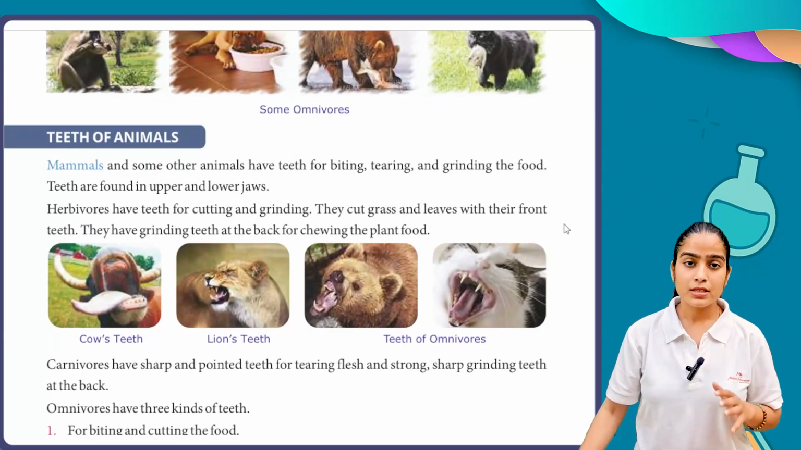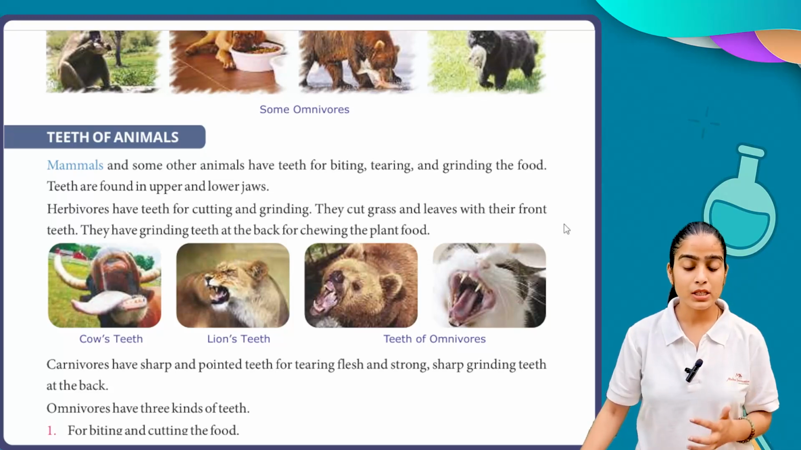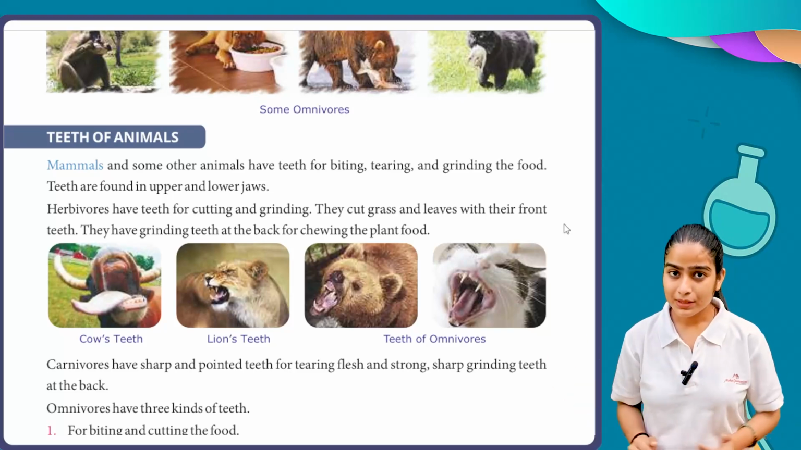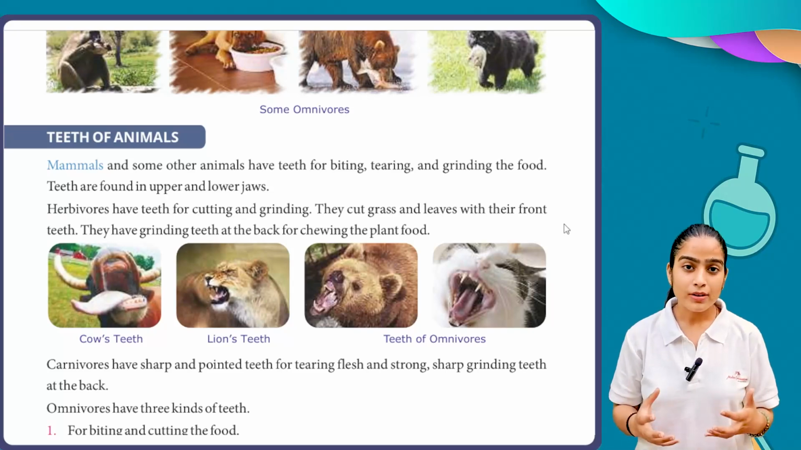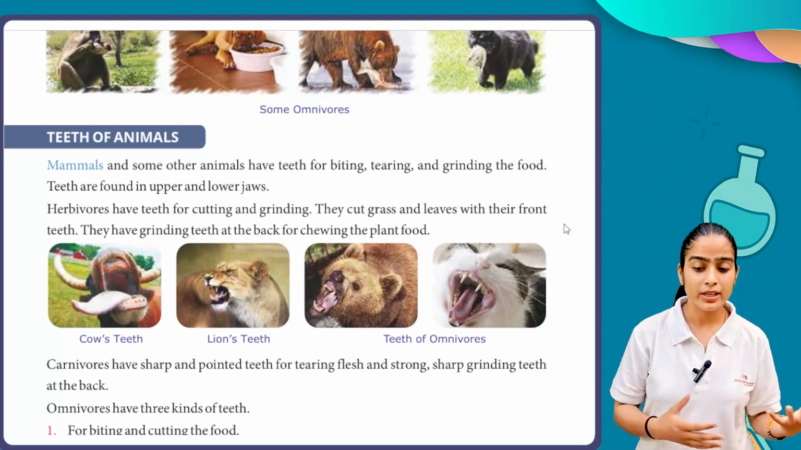Next we have to discuss the teeth of animals. Mammals and some other animals have teeth for biting, tearing, and grinding the food. The teeth are found in the upper and lower jaw. To eat something we need teeth. Without teeth we cannot bite, we cannot tear, we cannot grind.